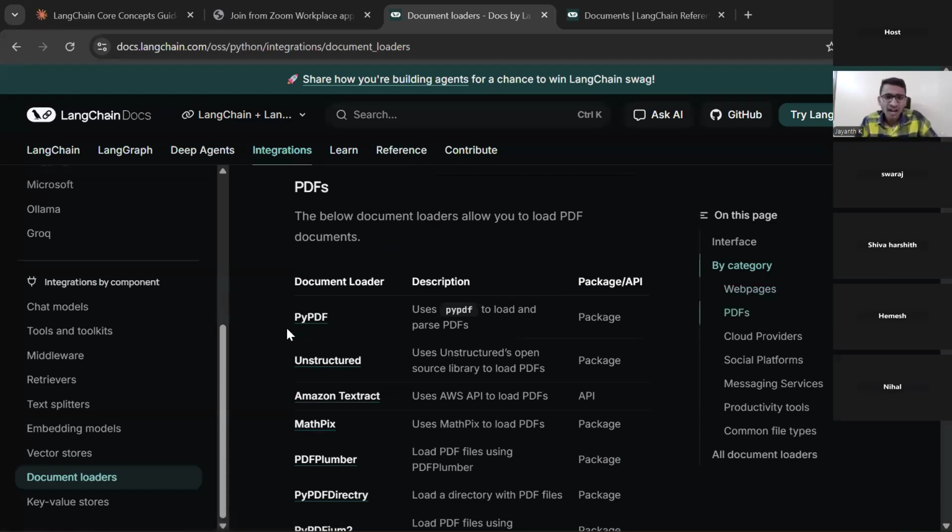I also have another question, Jayant. Why are all these present in this integrations part? It is not in Langchain itself, but we are studying it in Langchain. Anyone having this doubt? Because PyPDF is a package. It is independent of Langchain actually.